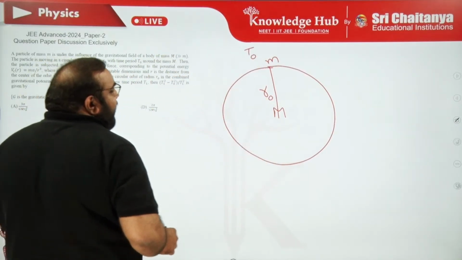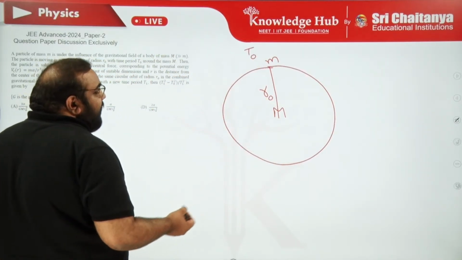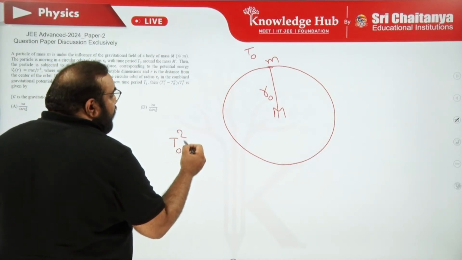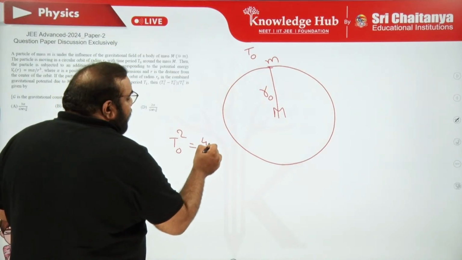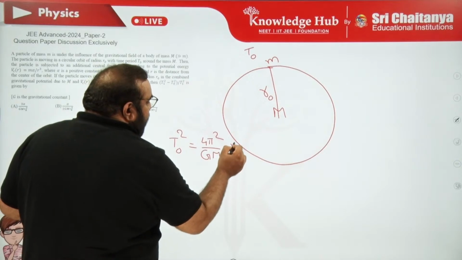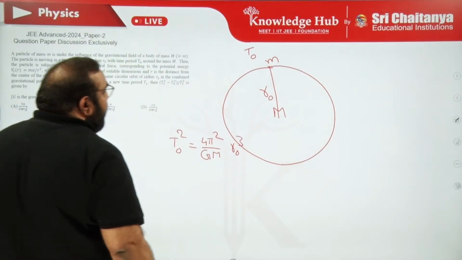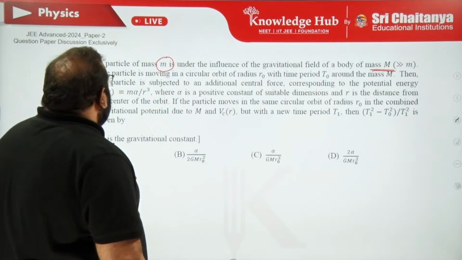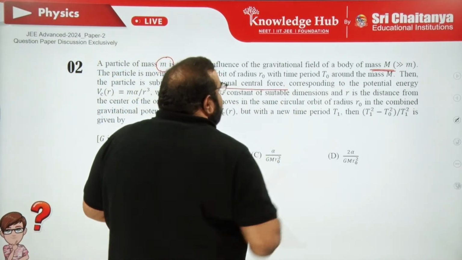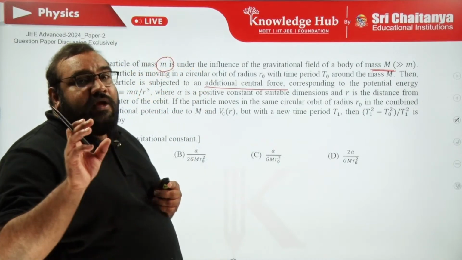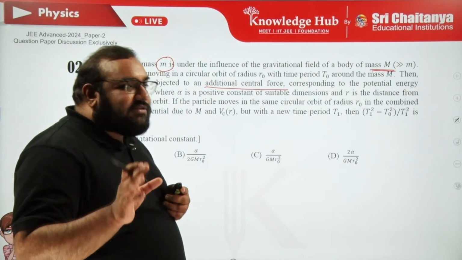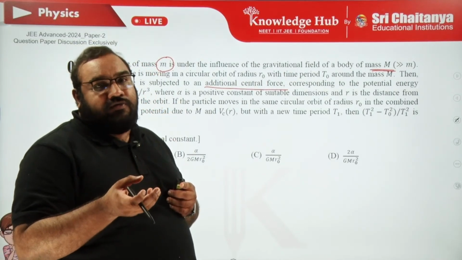Generally, if you apply Kepler's third law, where T square is proportional to r cube, the form is T0 squared equals 4 pi square upon GM into r0 cube. This is the time period. Continuation: then the particle is subjected to an additional central force. Generally, the mass capital N has a force that acts as the gravitational force.